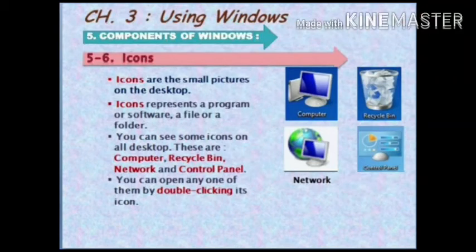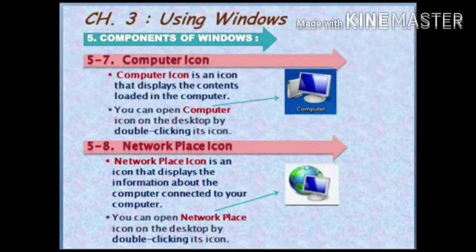Move to the next component of Windows, that is icons. Icons are the small pictures on the desktop. Icons represent a program or software, a file or a folder. You can see some icons on all desktops. These are computer, recycle bin, network, and control panel. You can open any one of them by double clicking its icon. Computer icon.